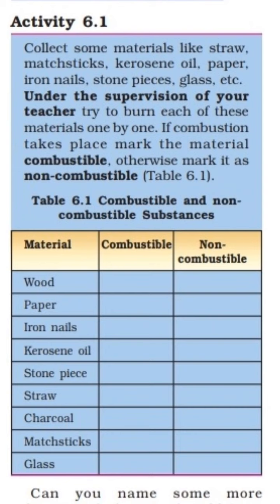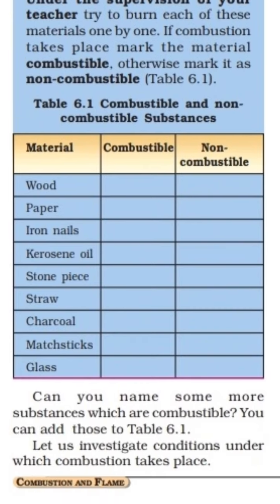First one, I will tell you the answers. Wood, it is combustible material because it will be burned. Paper, combustible material. Iron nails, non-combustible material. Kerosene oil, combustible material. Stone piece, non-combustible. Straw, combustible. Charcoal, combustible. Matchbox, matchsticks, combustible. Glass, non-combustible.